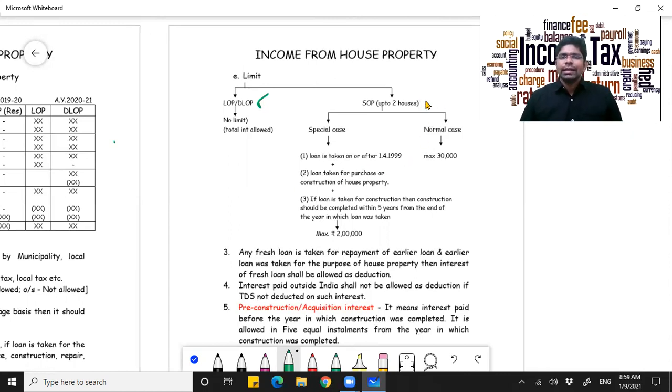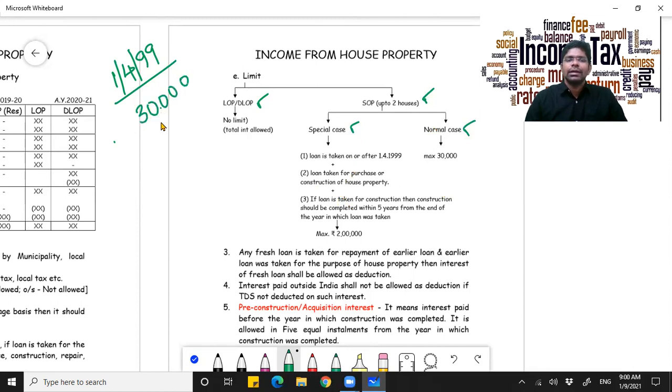Now, the technical aspect comes up when it is a self-occupied property, up to a max of 2 houses. In the first case, if the loan is taken prior to 1/4/1999, the maximum interest that is permitted will be 30,000 per annum. Now in the second scenario, please note this is for self-occupied property, for up to 2 houses. Over and above 2 houses, they will be treated as deemed let out.